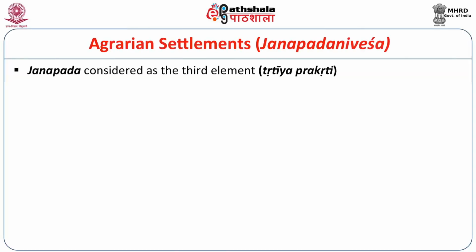Agrarian settlements, particularly Janapada, considered as the third element, Tritiya Prakriti. What is it? This is also an important part of today's discussion.